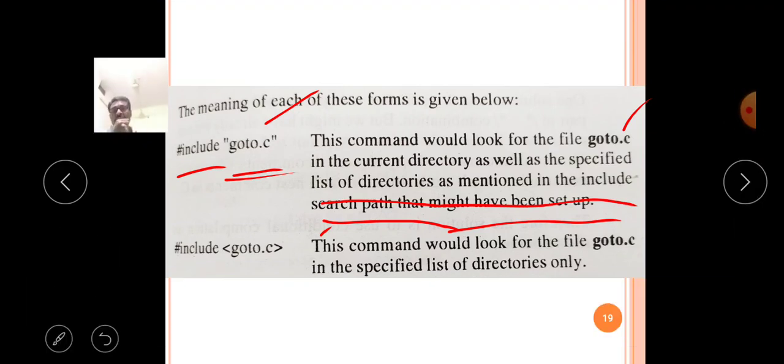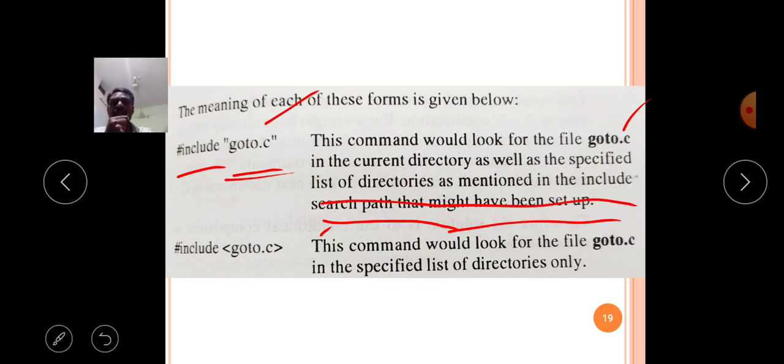Okay, so in the inclusion search path, the total path means total directories are verified, and the current directory is also verified, to see if the particular file is available or not. Okay, so this is the one type of file inclusion.